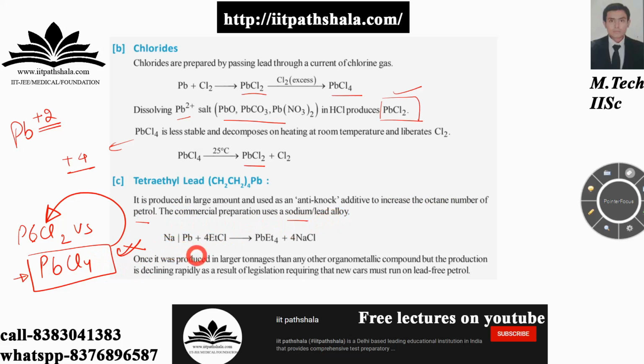It was once produced in larger tonnage than any other organometallic compound, but the production is declining rapidly as a result of legislation requiring that new cars must run on lead-free petrol. That's the most important part, because lead, as I told you, is poisonous.